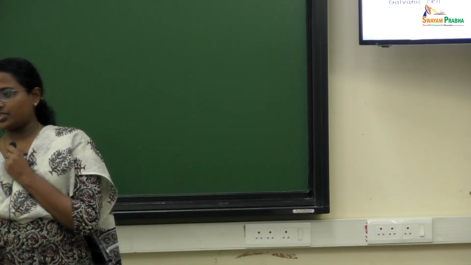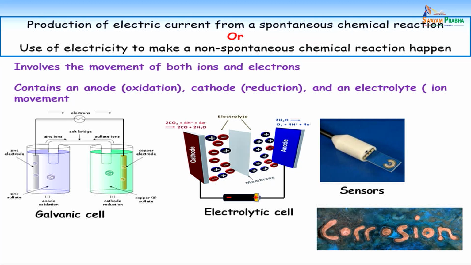You pass some electrons and have some chemical reaction, or with a chemical reaction you can produce some electrons. So basically, using an electric current, we will make a non-spontaneous chemical reaction happen, or from a spontaneous chemical reaction we will generate some electric current. These two are the major things we commonly call electrochemistry.